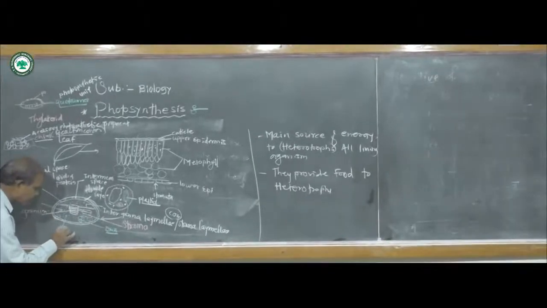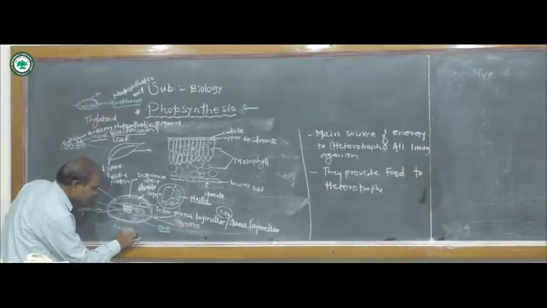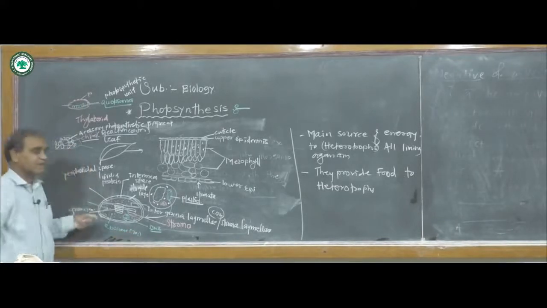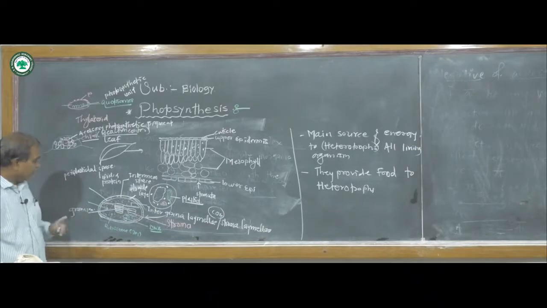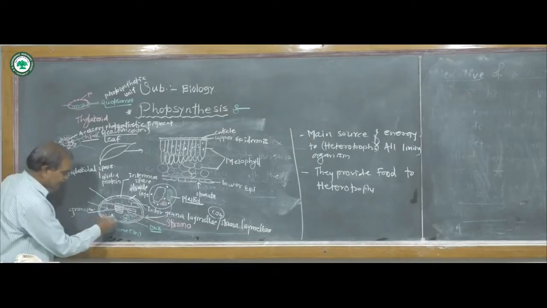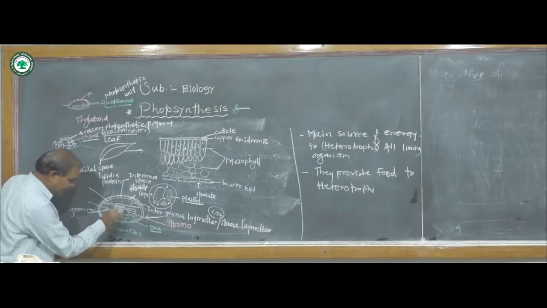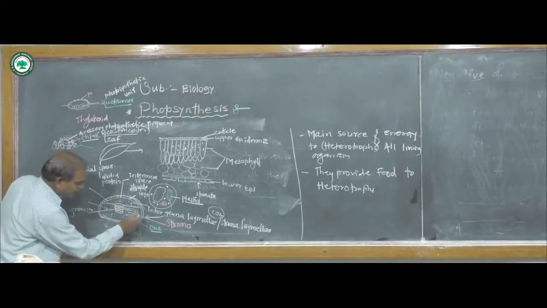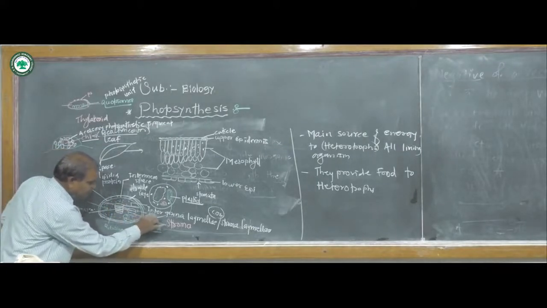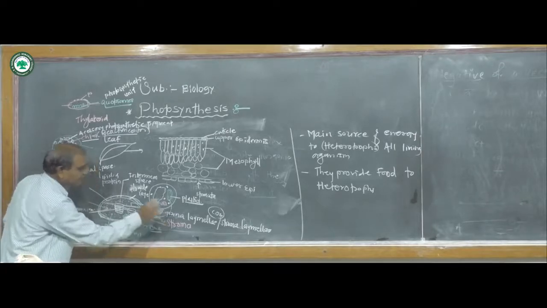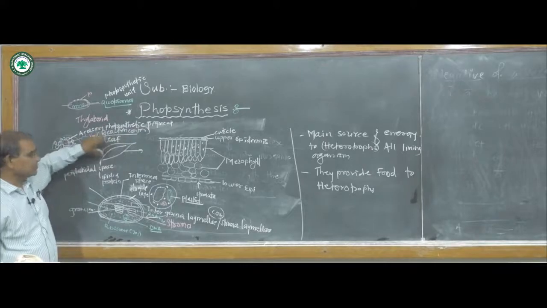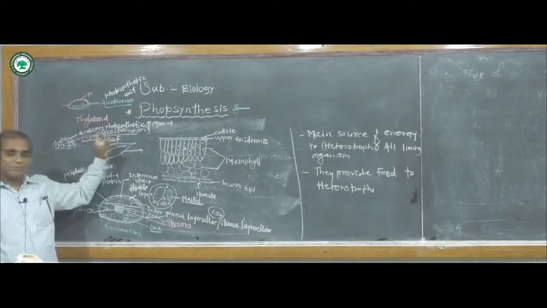Presence of ribosomes. 70S type ribosomes are present within the chloroplast, as well as other RNAs. Presence of RNAs. These are the sites where photosynthesis takes place within all the green parts of the plant body.